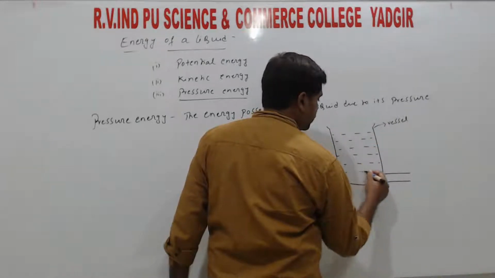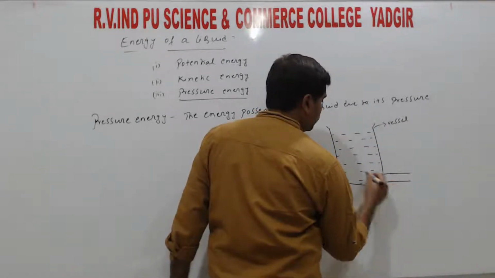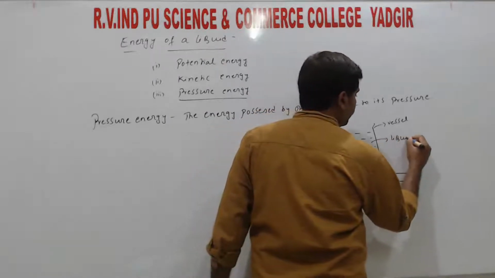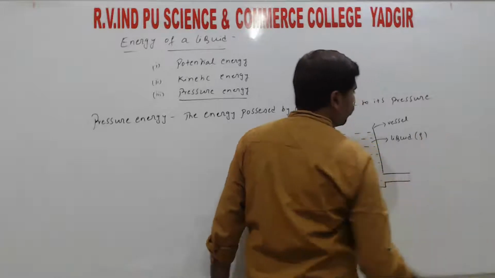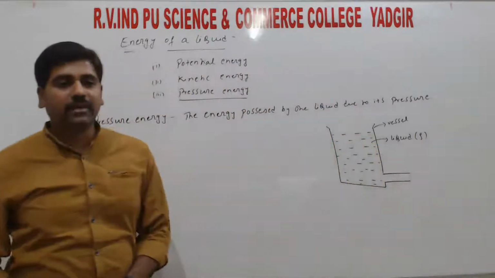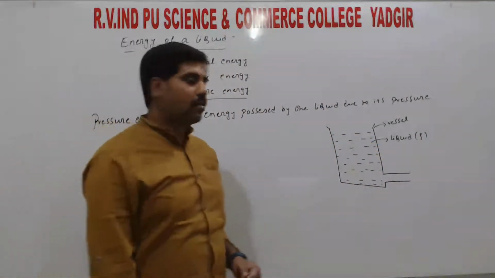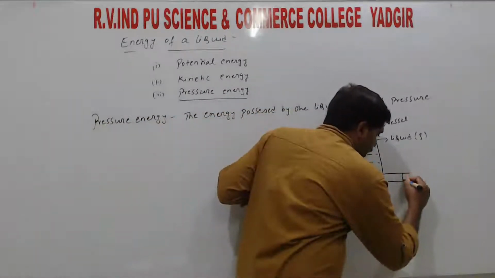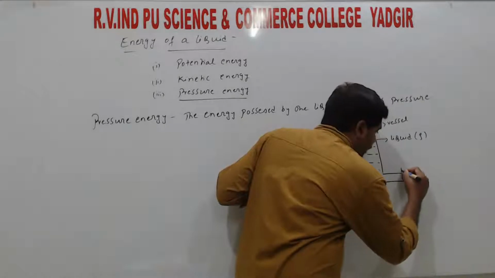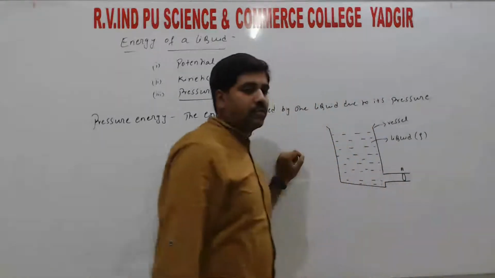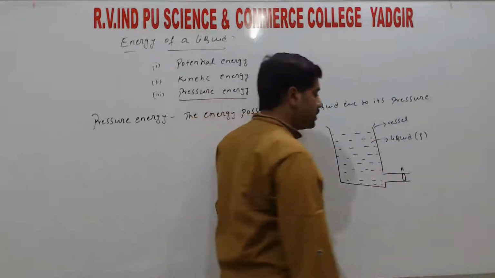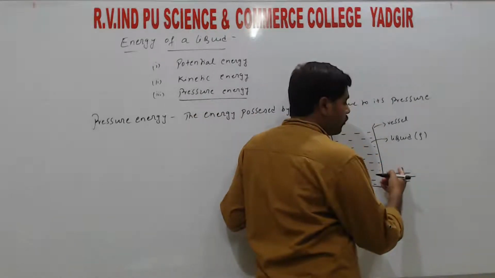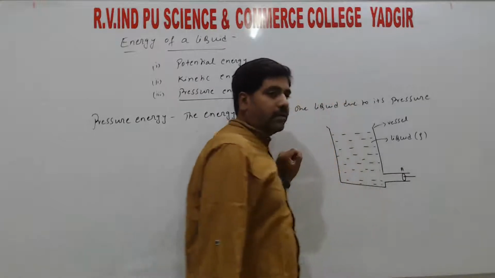In the vessel we have liquid, right? So the liquid has some density, that density taken as rho. So one piston of area of cross section A is fitted into the vessel. To this vessel we attach a frictionless piston, and the area of cross section is A, right?